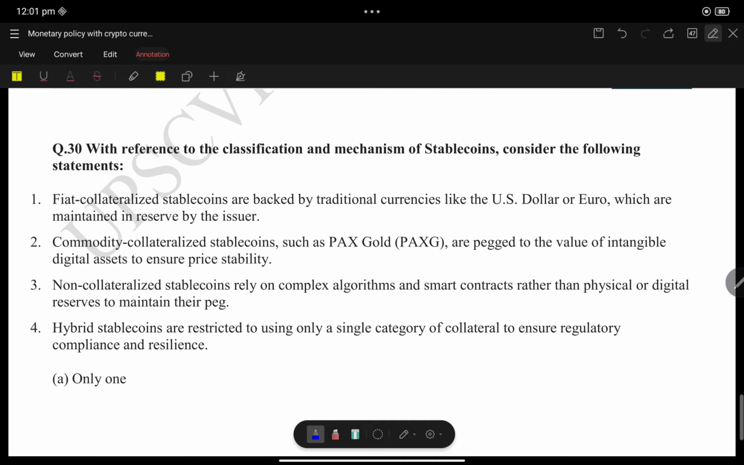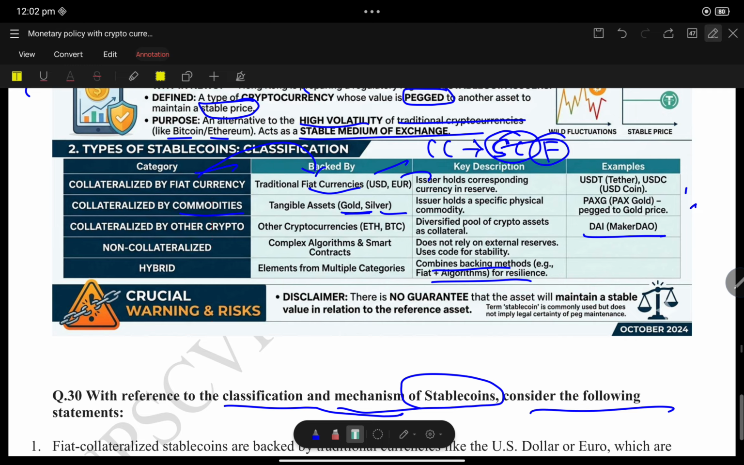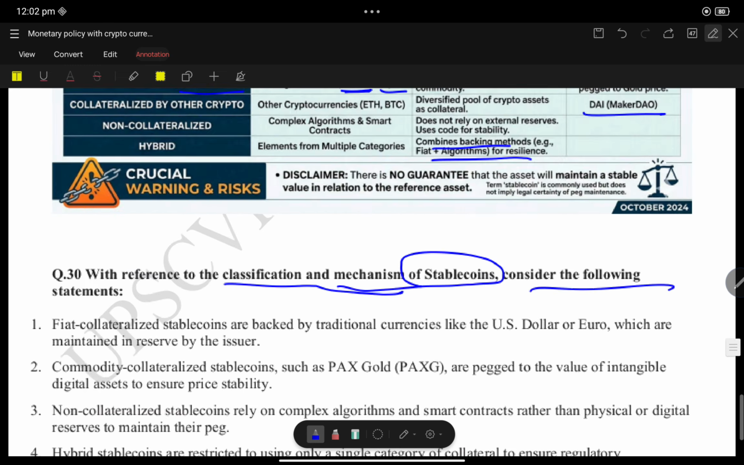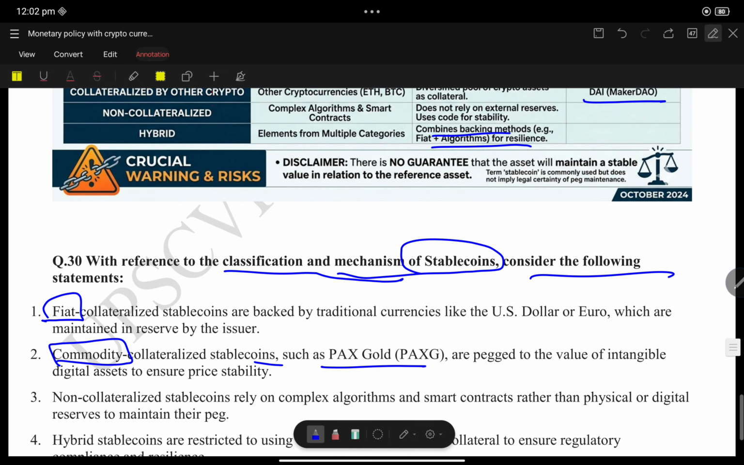Now we shall discuss some model MCQs with respect to the above stablecoin concept. With reference to the classification and mechanism of stablecoins, consider the following statements. Statement 1: fiat collateralized stablecoins are backed by traditional currencies like US dollars, euro, which are maintained in reserve. Yes, this is correct. Statement 2: commodity collateralized stablecoins such as Pax Gold. The name suggests commodity, like gold.